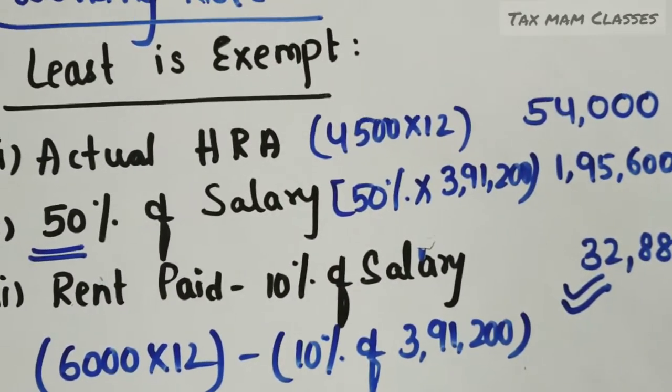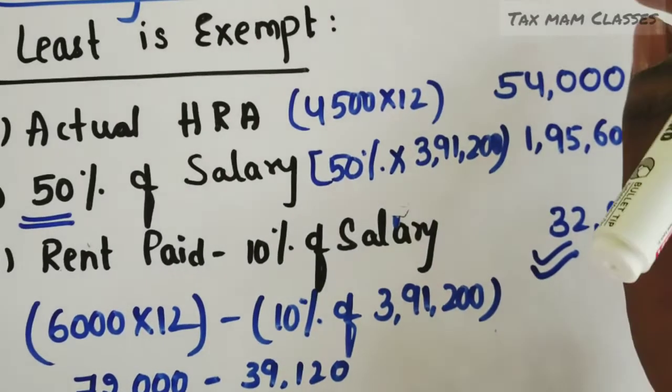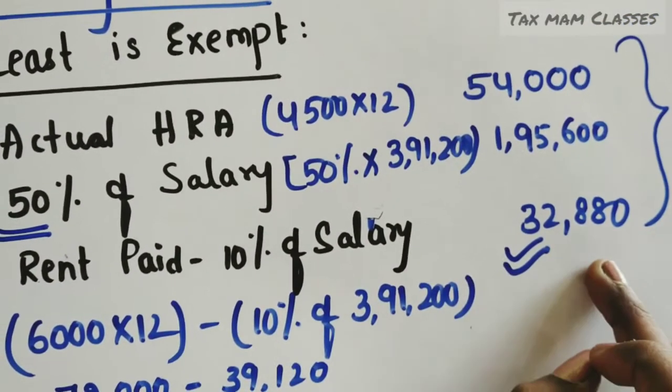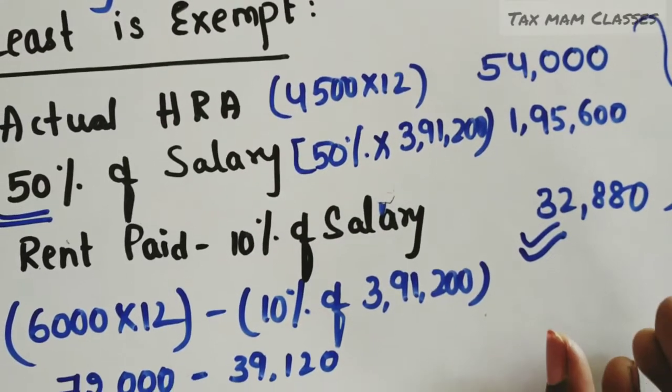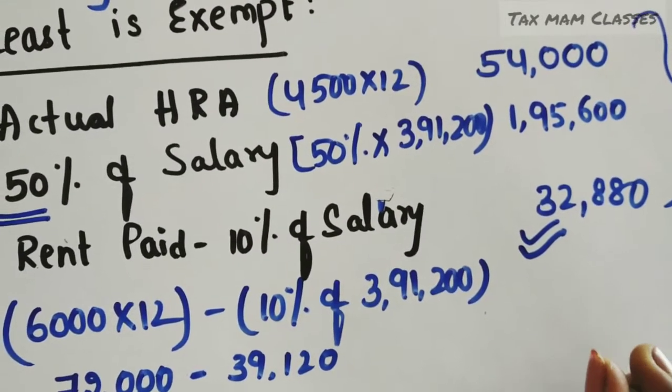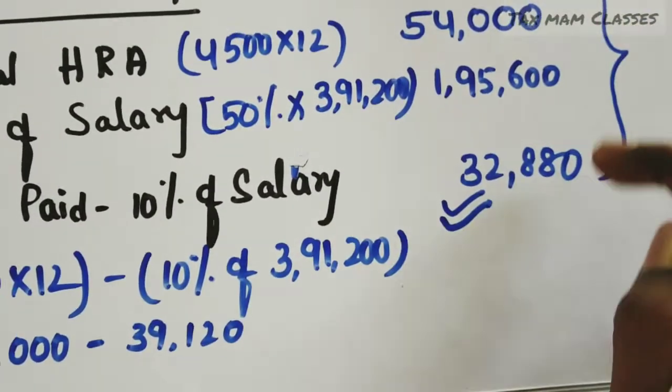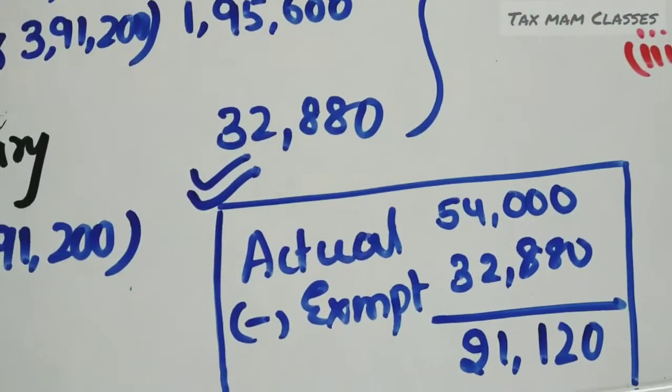Then what is the actual HRA we received? Means 54,000. From 54,000 we have to deduct 32,880. After that, what amount will we get? Means that is the taxable amount. We have to take that amount in the pro forma. So see what is the taxable amount we will get.